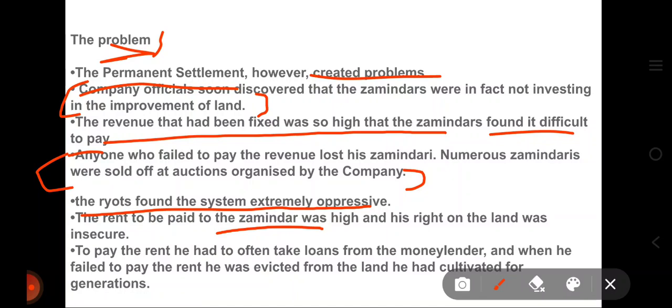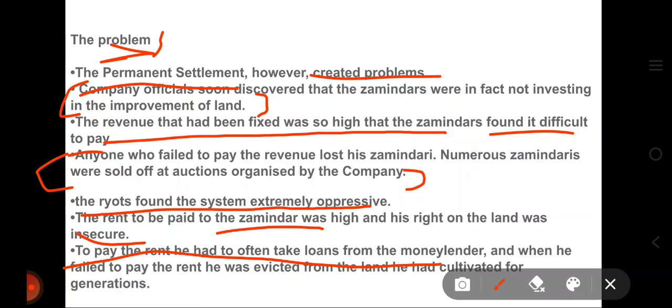And when the peasant failed to pay the amount taken from the money lender or to pay the rent, he was evicted from the land he had cultivated for generations. That land was taken away from him. So that is the problem.